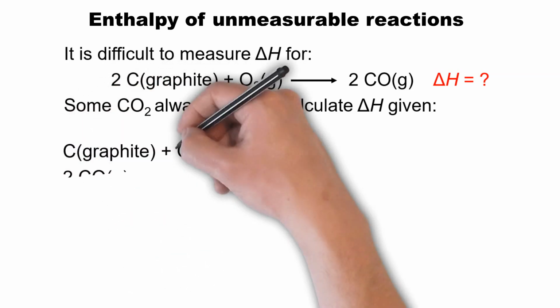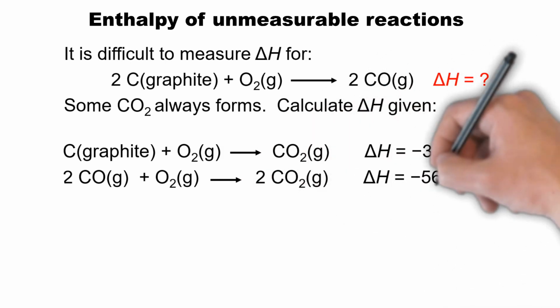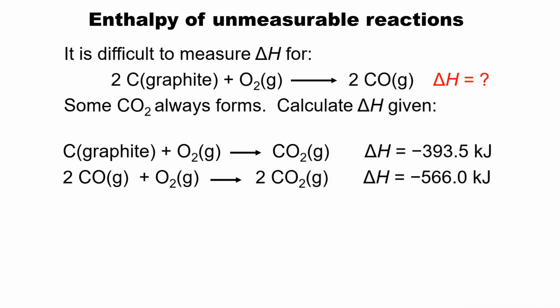However, the enthalpies of other two reactions are measurable. In the first reaction, in which graphite burns with oxygen and produces carbon dioxide, this reaction is exothermic and releases the heat energy of 393.5 kJ. In the second reaction, carbon monoxide reacts with oxygen to produce carbon dioxide. This reaction is exothermic as well and releases 566 kJ of heat.